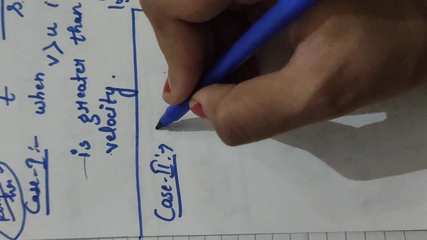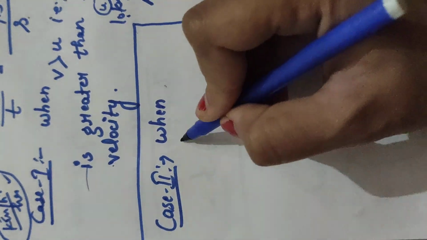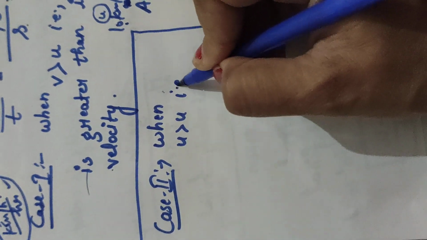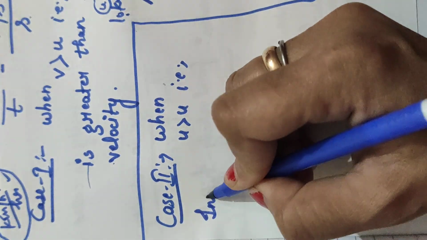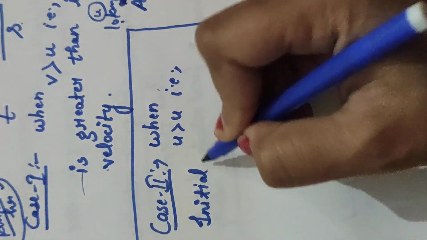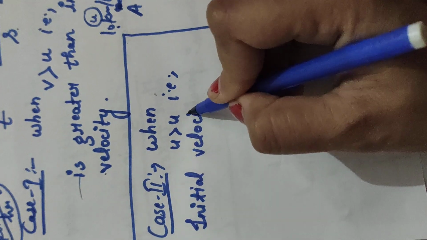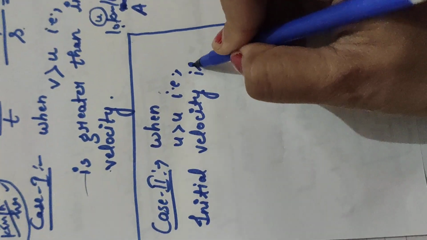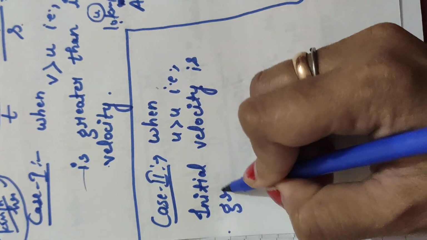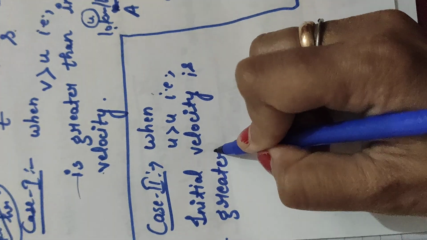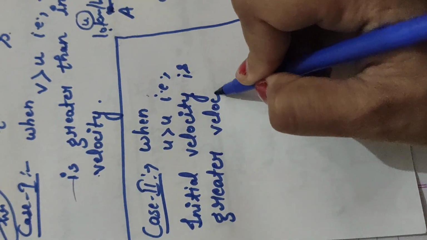Case second, when u is greater than v, that is, initial velocity is greater than final velocity. It might be a case that initial velocity is greater than final velocity. I'm going to give you one example of the same.